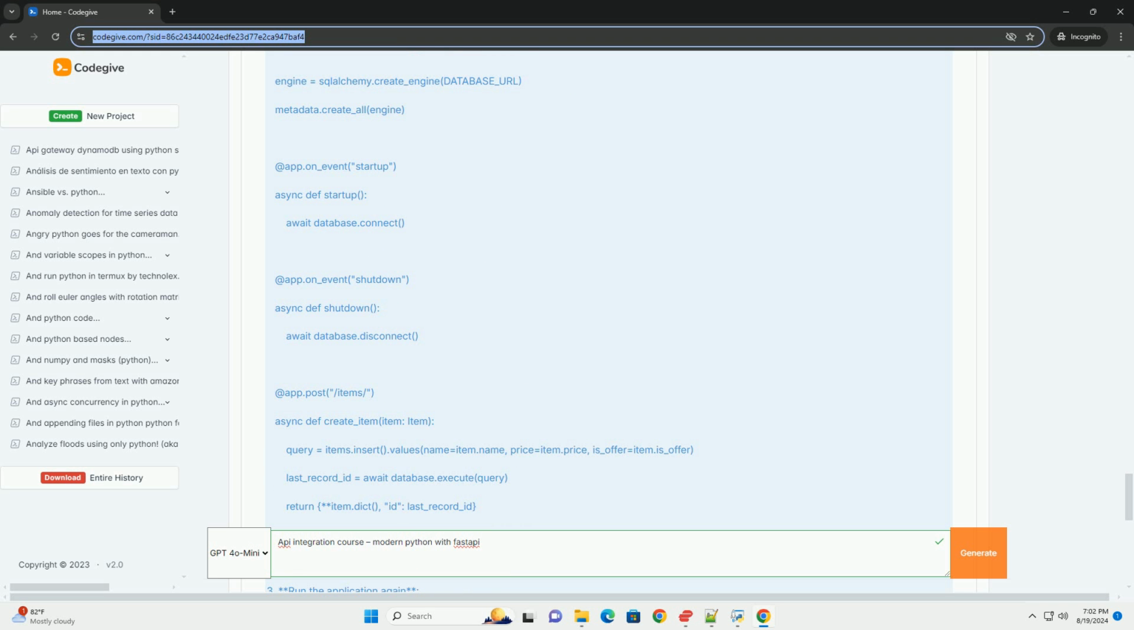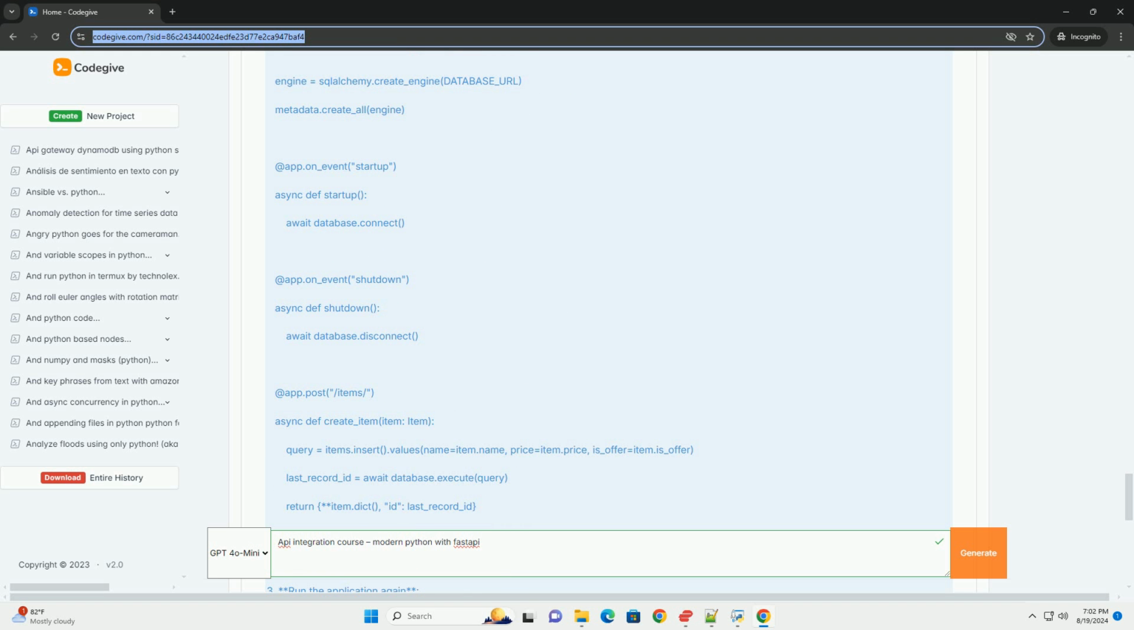Conclusion. In this tutorial, you learned how to create a simple RESTful API using FastAPI. You set up a basic FastAPI application, defined routes, validated data with Pydantic, and connected to a SQLite database using SQLAlchemy. Next steps: explore more advanced features of FastAPI such as dependency injection, authentication, and testing.